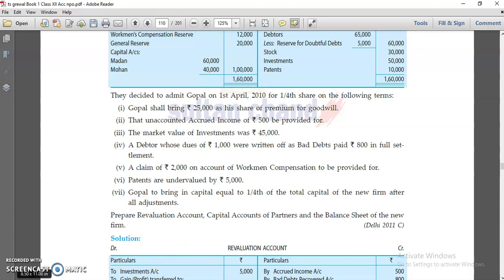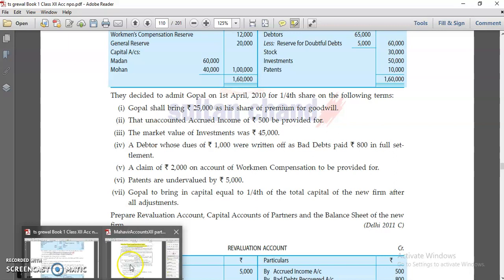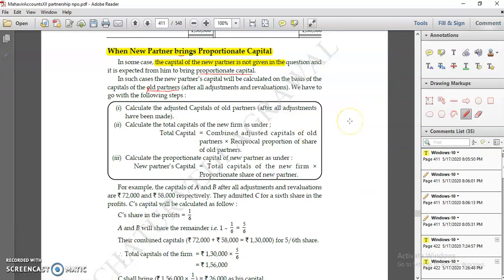Let's understand what we mean by proportionate capital. This is the second concept of adjustment of capital. It means if it is mentioned in the question that proportionate capital we have to calculate, which is called the new share of the new partner's share of capital, you have to calculate this when the new partner brings proportionate capital.